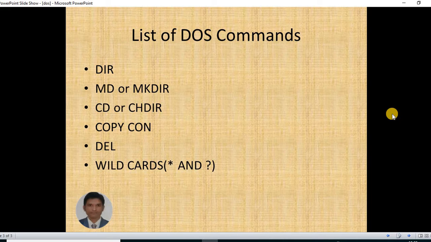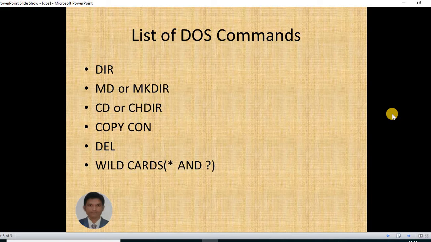If you want to create a file in DOS, then we can use the copycon command. By using this command we can create a text file or exe file also. Next is del, the delete command. By using this command we can delete a specific file or different combinations of files by using wildcards.